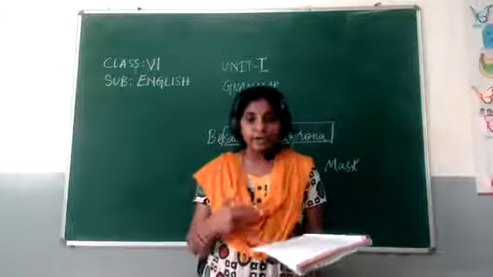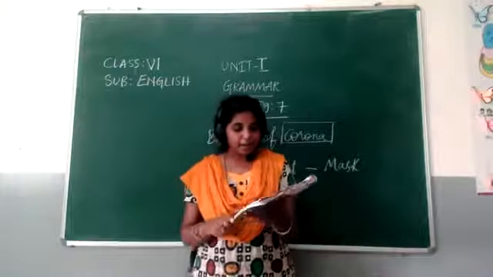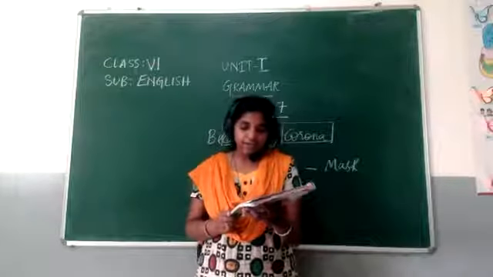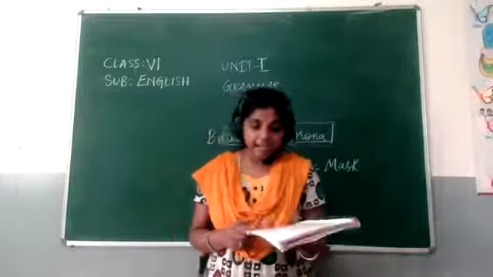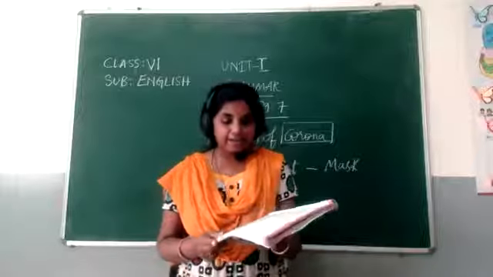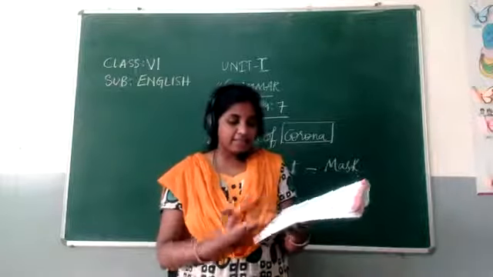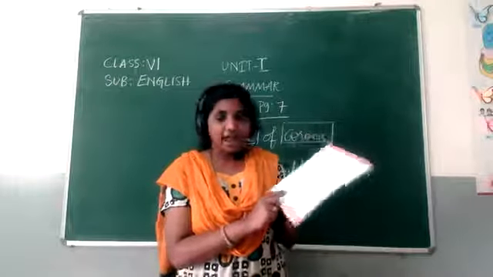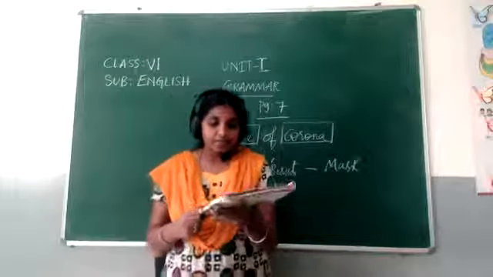Now we have to read this paragraph. The animals in the forest were friendly. So the jackal could not eat any animal. What is the cause here? The animals in the forest were friendly. This is already given here. And what is the consequence? What is the result of that?